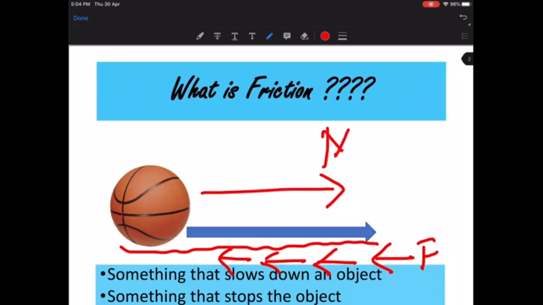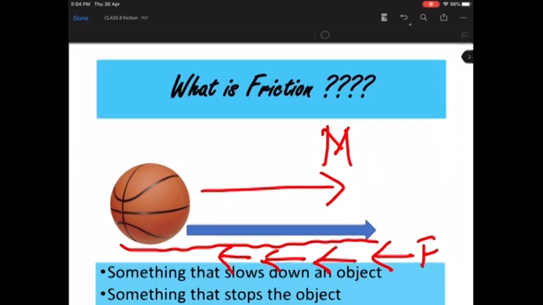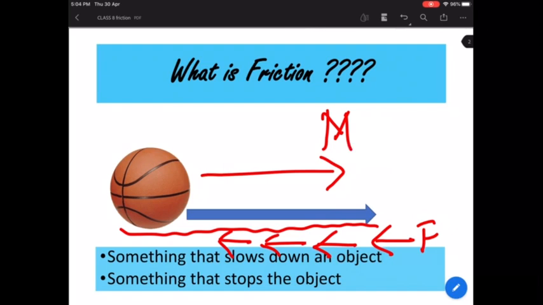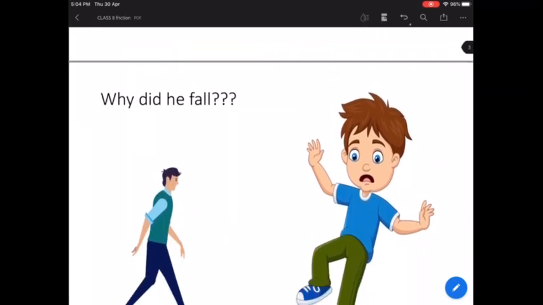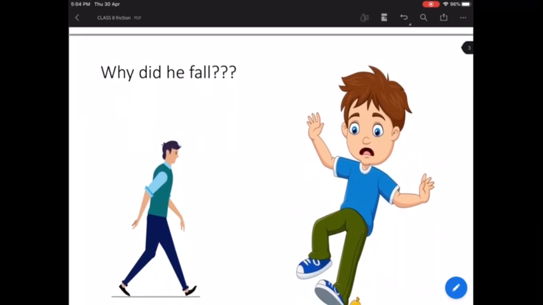So if the motion is towards your right, then the frictional force will be towards the left. As long as the ball is in contact with the ground, the ground is going to provide a frictional force which will try to stop the ball. So friction is a force which will always try to slow down the ball or any object. We can say it is a kind of resistance, a kind of an enemy to the motion of any object.